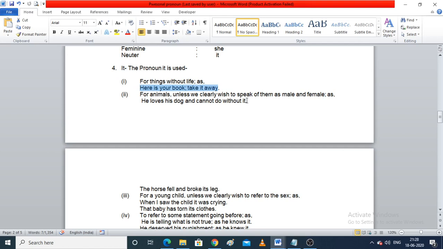Now we can use the word it when we are not specifying the gender of that animal.